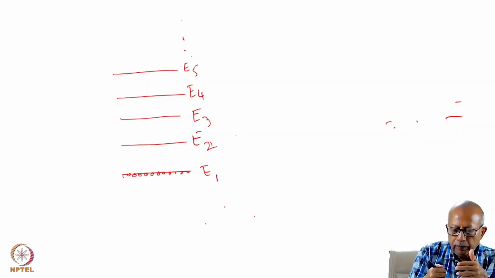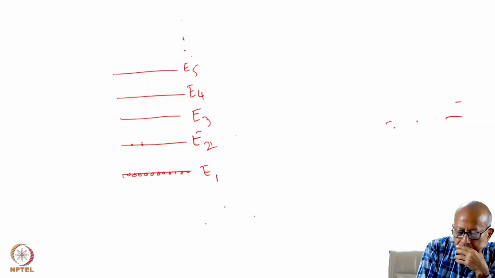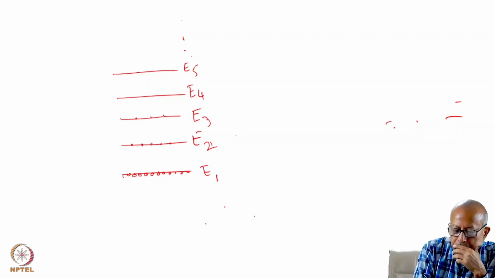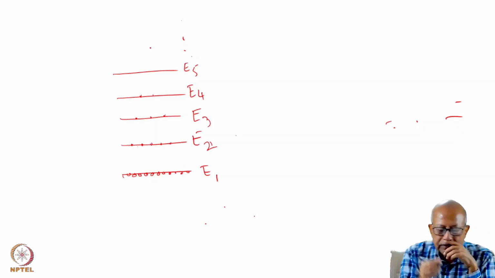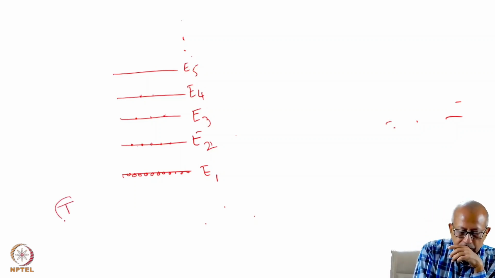Initially, the population of E1 is the largest, then there will be some population of E2, then E3, E4, E5, at some temperature, the room temperature, 300 Kelvin.